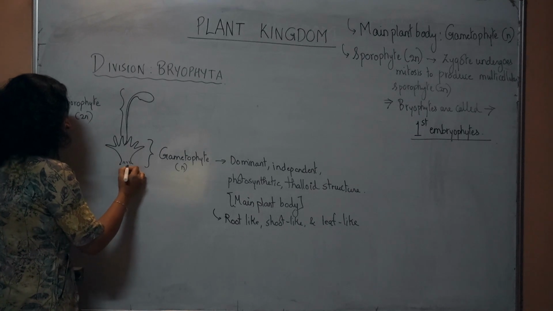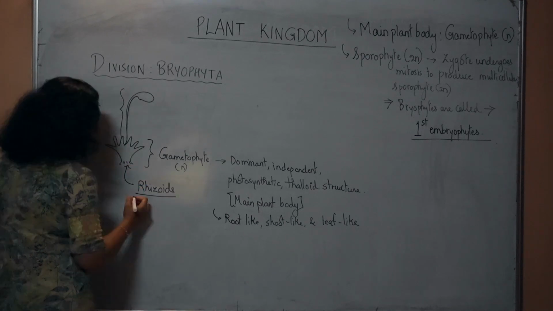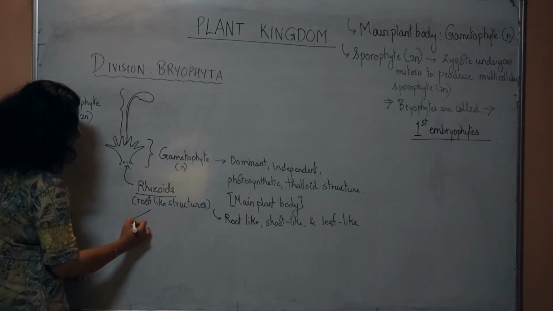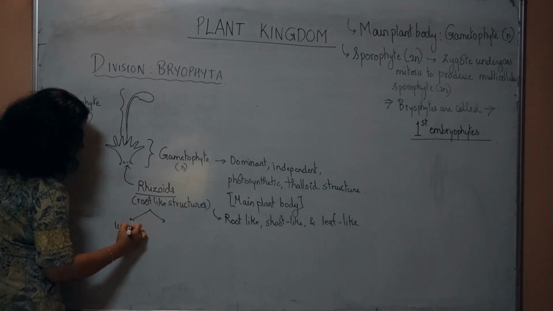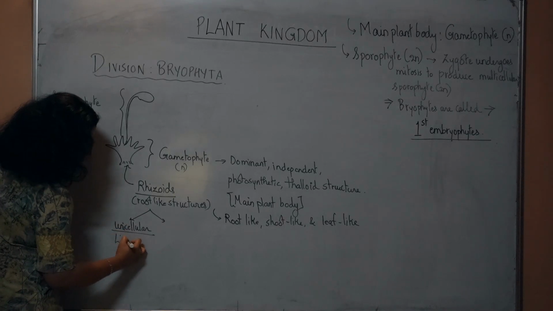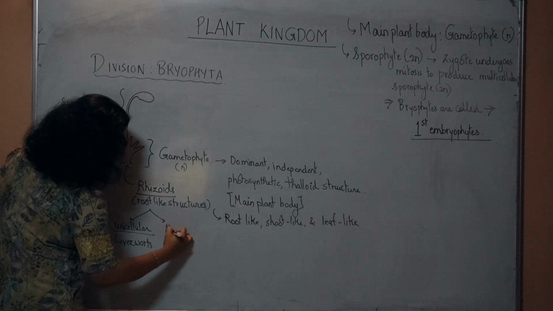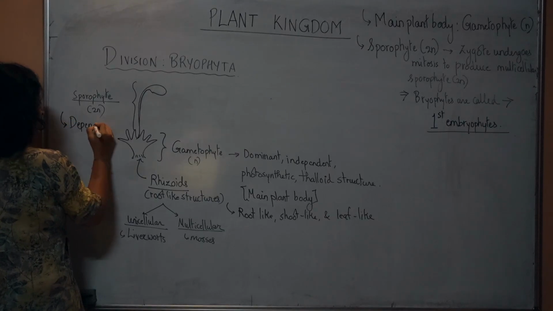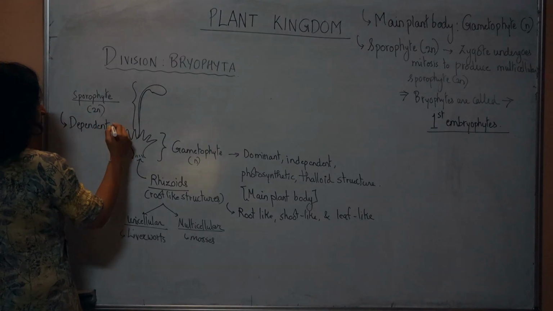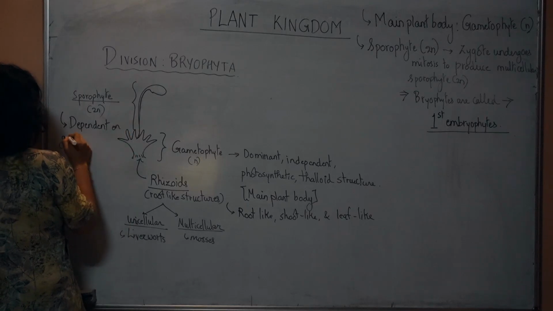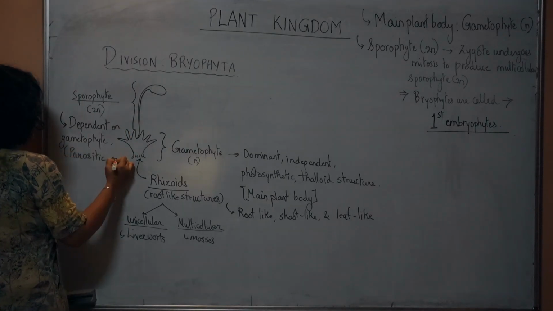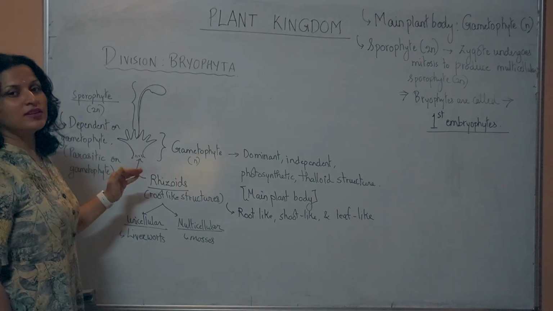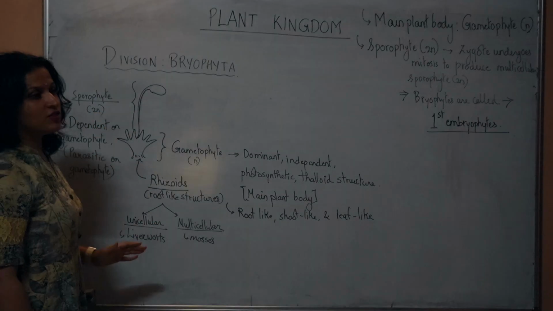These root-like structures are called rhizoids. Rhizoids are the root-like structures and they are said to be unicellular in case of liverworts and multicellular in case of mosses. The sporophyte is the dependent phase, dependent on the gametophyte. It is said to be parasitic on the gametophyte. The details of these two generations we will see when we are looking at the life cycles of liverworts and mosses.